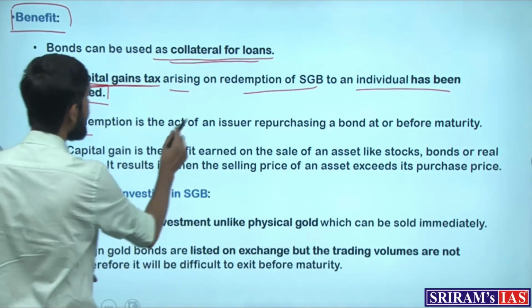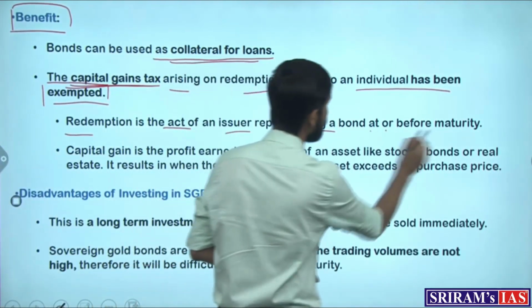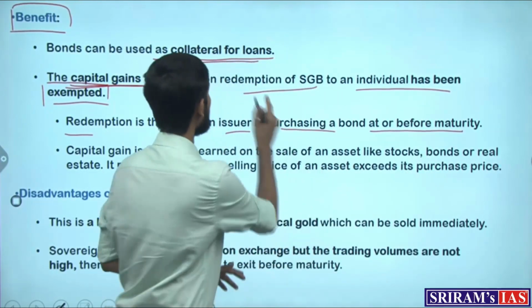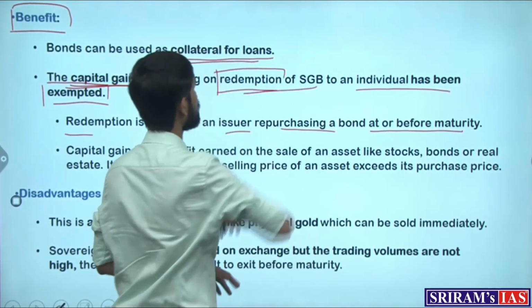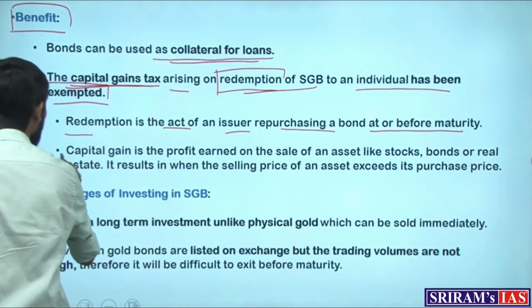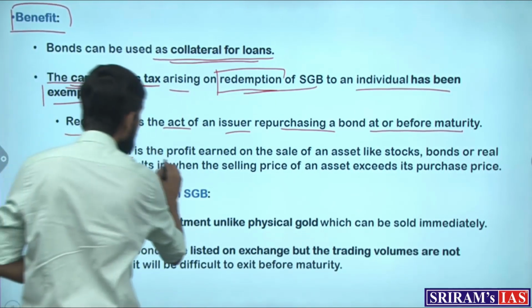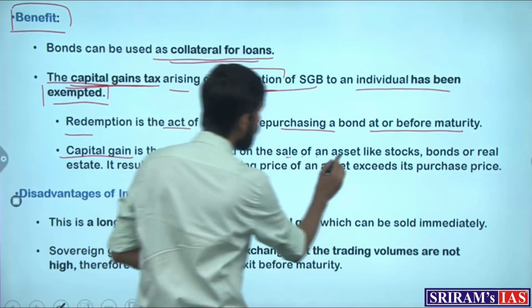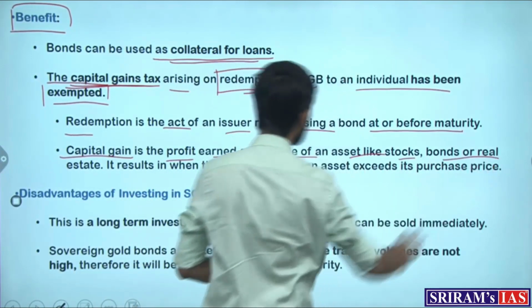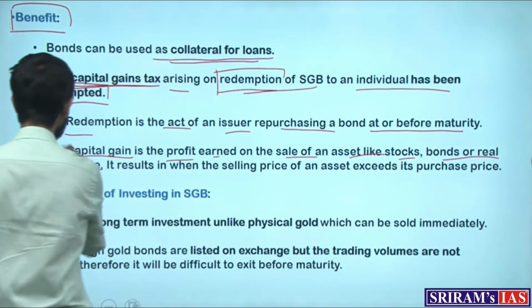And redemption is the act of an issuer repurchasing a bond at or before maturity. So this was redemption of the sovereign gold bond, as we were seeing. And what is the capital gains tax? It is the profit earned on the sale of an asset like stocks, bonds or real estate. Who collects this tax?